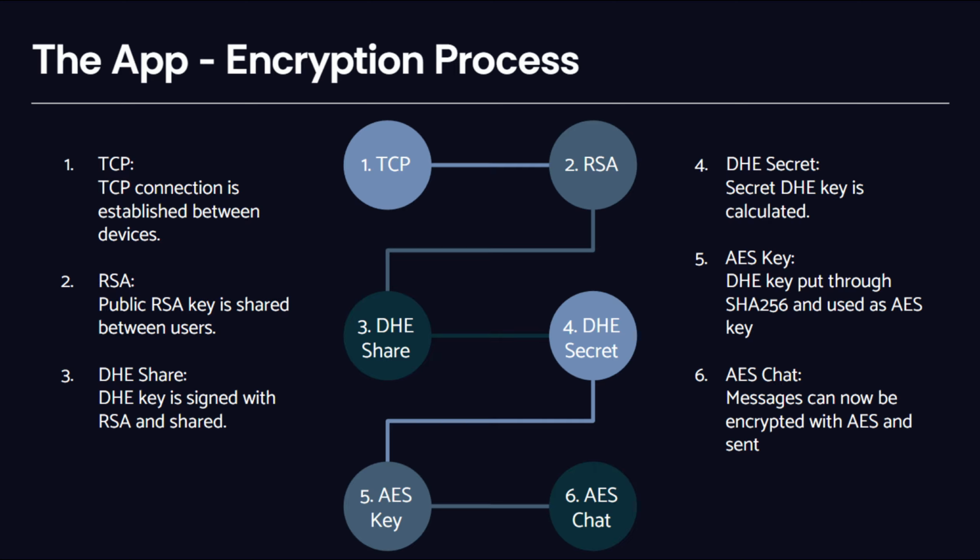Once each side receives the other half's DHE, both combine them to form the shared secret. This secret is then hashed with a SHA-256 hash to create an AES-256 key. With the symmetric key established, the encryption process is complete, and all messages are now sent using AES encryption.